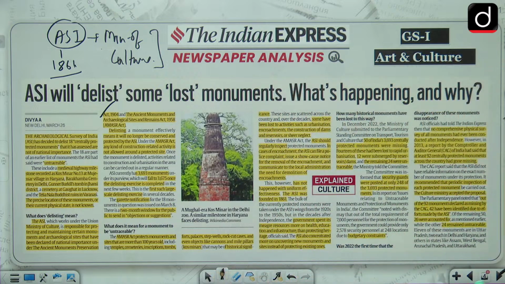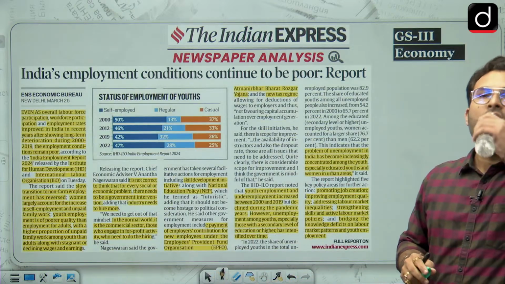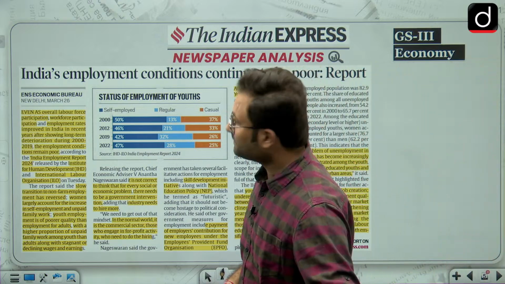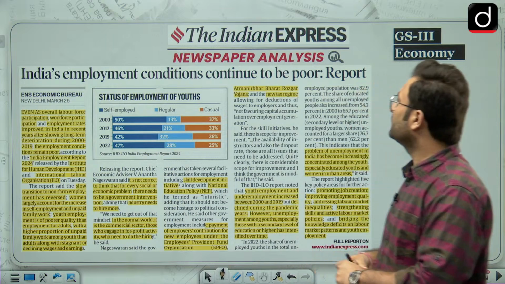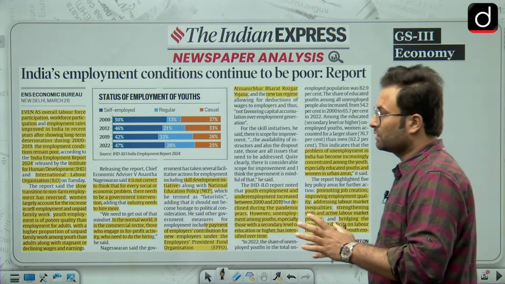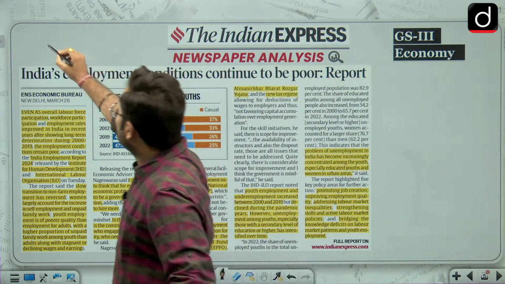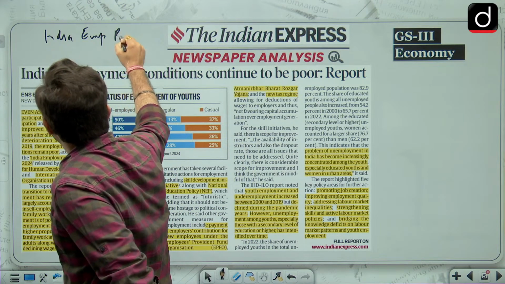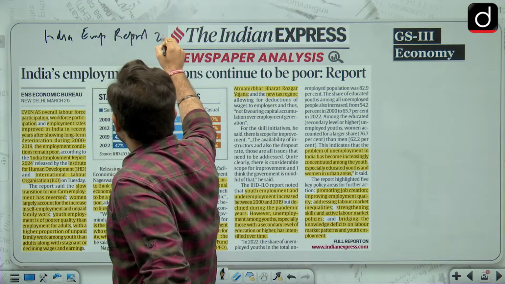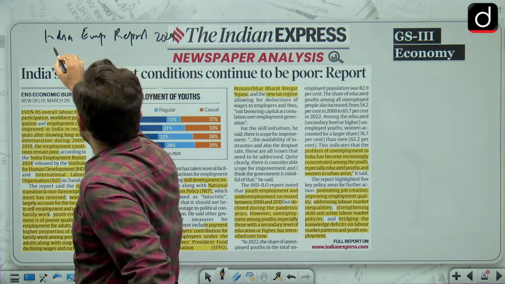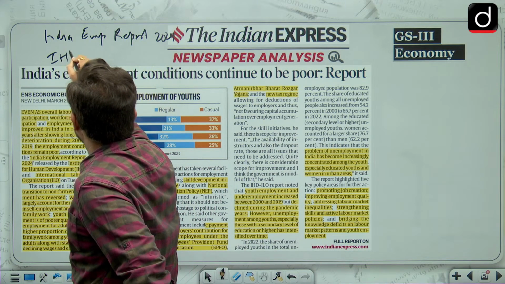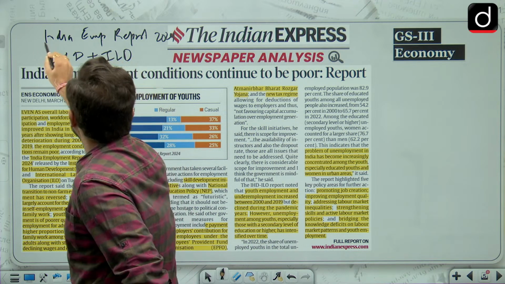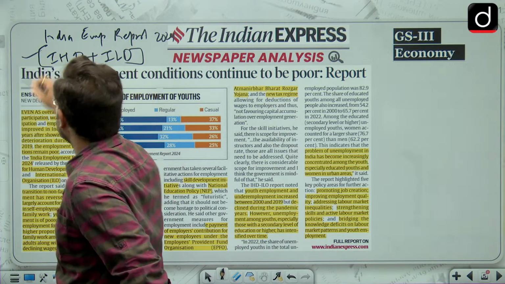Okay, now moving further. India's employment condition continues to be poor, report says. So there is this report, the India Employment Report 2024, which has been published by the Institute for Human Development plus the International Labour Organization. Okay, so this you can remember.